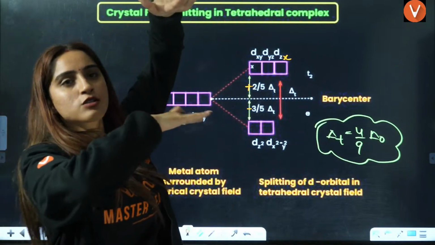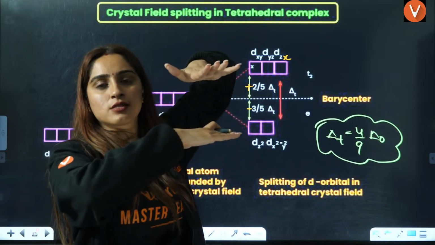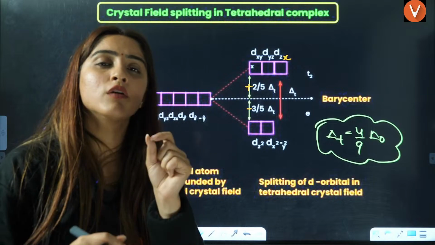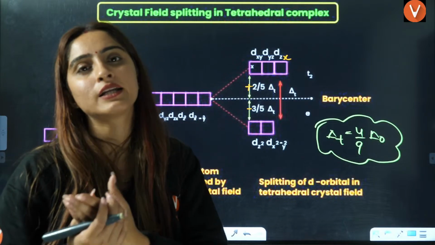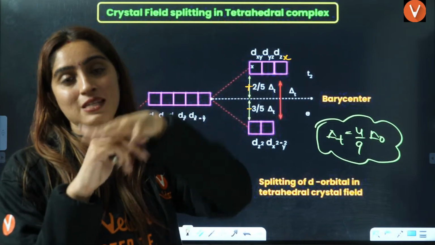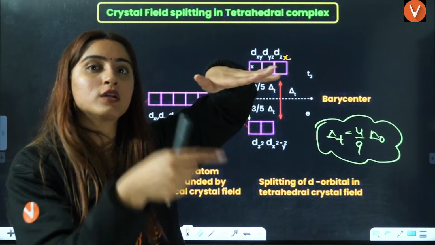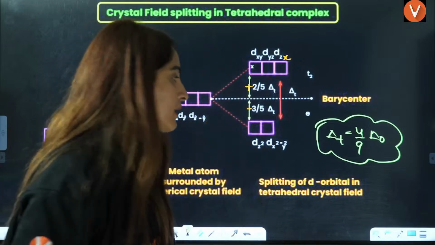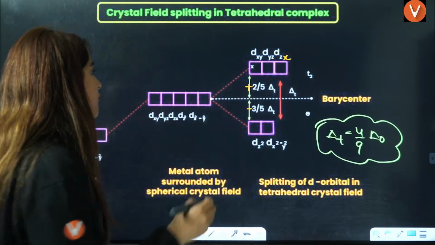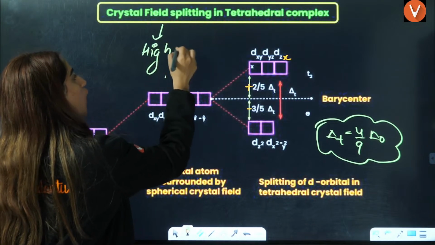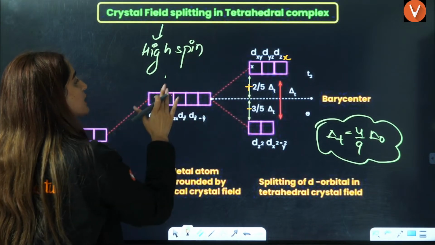That means tetrahedral species, even with strong field ligands, will cause less CFSE. If CFSE is less, the electrons will cause no pairing. That means they are always going to have high spin complexes. Always, tetrahedral will have high spin complexes.